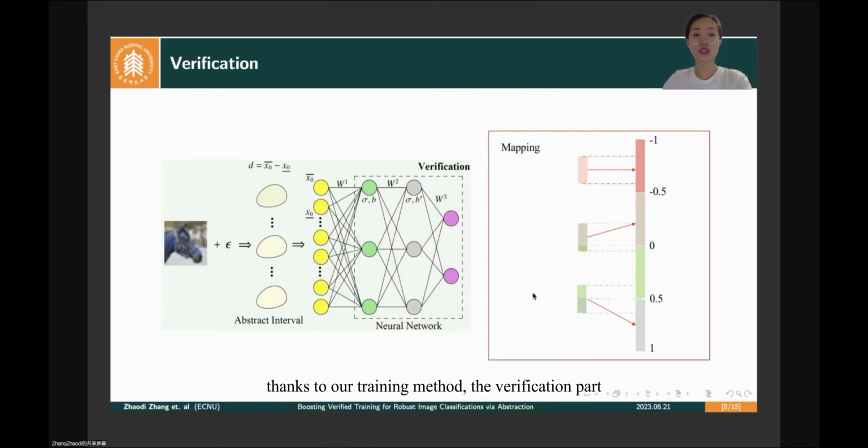thanks to our training method, the verification part only needs to use the simulating function during training to abstract the perturbation interval, and then use the network to directly classify the abstract interval. If the classification result is consistent with that of the original image, then the network satisfies robustness. Otherwise, the network doesn't satisfy robustness. Since the internal architecture of the network doesn't need to be considered, our approach can verify networks of arbitrary architectures.